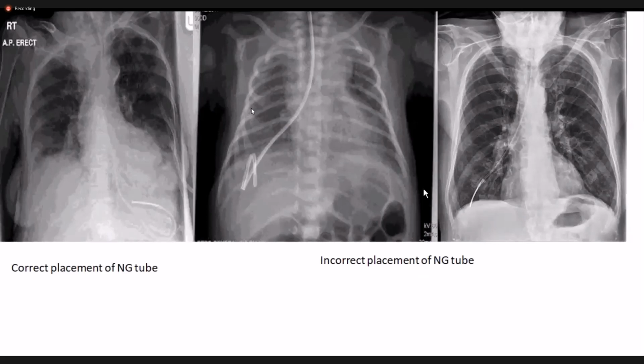For example, in night duty, if you are taking such a radiograph and you are able to distinguish that the nasogastric tube is not placed in a correct path or in a correct anatomical structure, it is the duty of the radiographer to inform the concerned physician and the concerned nurse that the nasogastric tube is not in the correct place. This is what you have to look for.